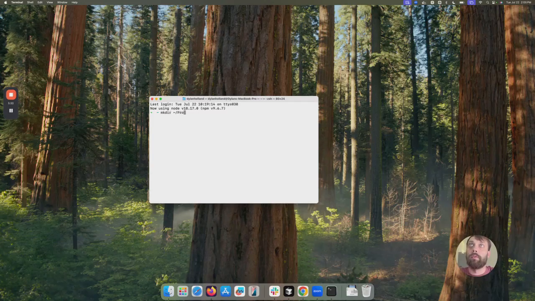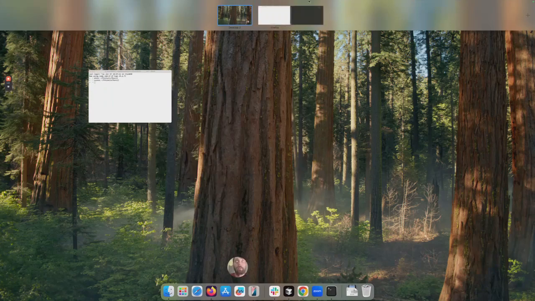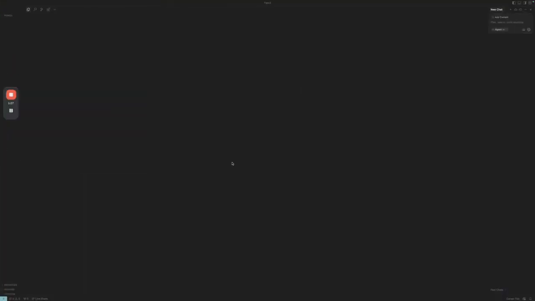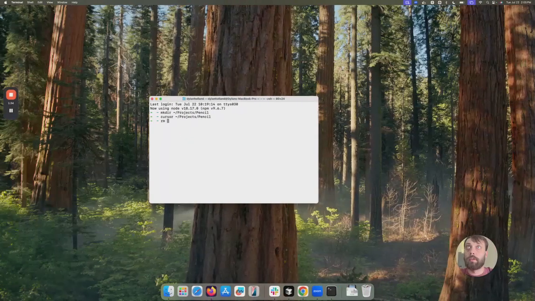So make something new in projects. We're gonna call it Pencil. Why not? Like Cursor for writing. I'm gonna use Cursor. Instead of learning anything on the go, I just want to build an actual product, so I'm just going to use the typical stack. Actually, I don't need to do that, let me close out of that first. We'll delete project Pencil real quick, and instead we'll go into projects.